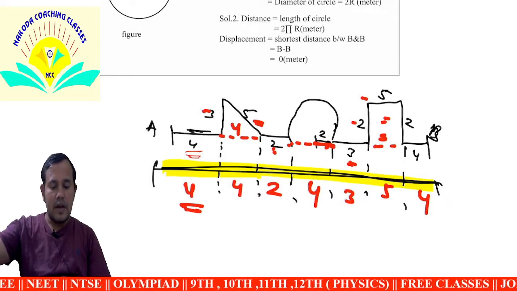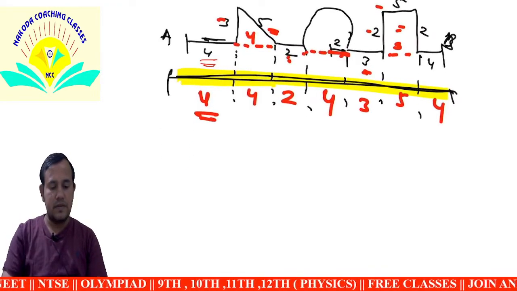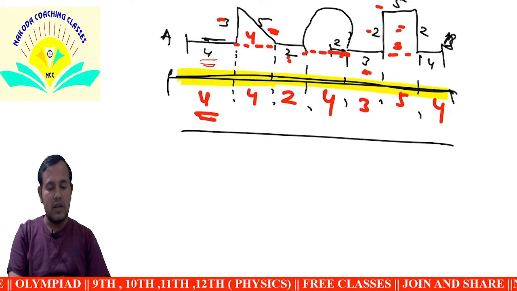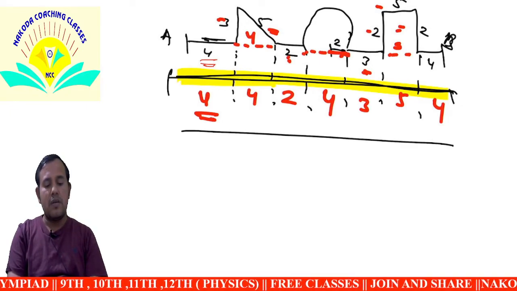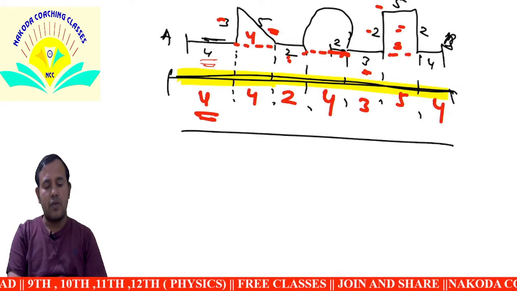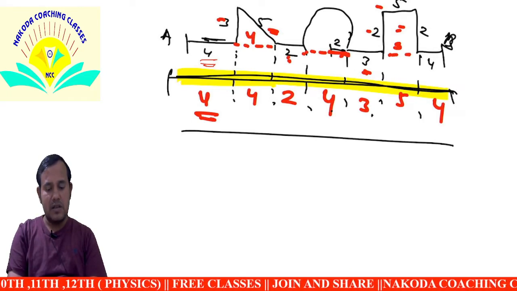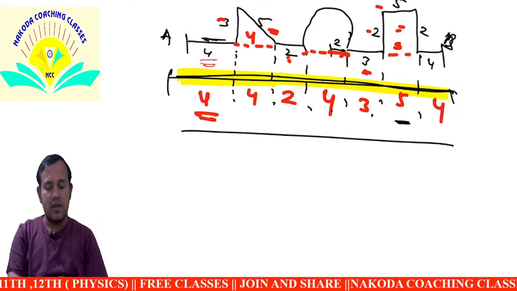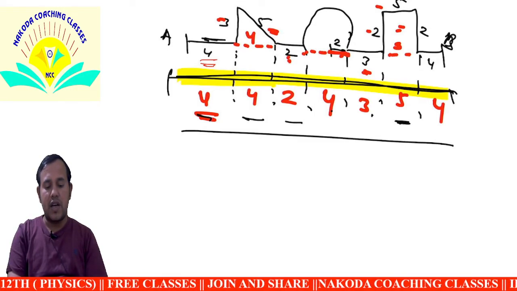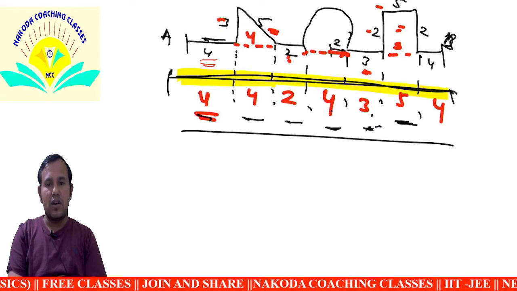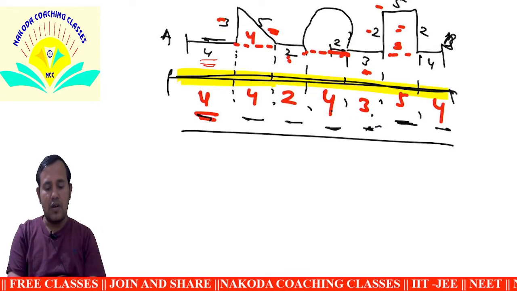So what is the addition? Add them and find the displacement. 4 plus 4 is 8, 10, 14, 17, 22, and 4 is 26.